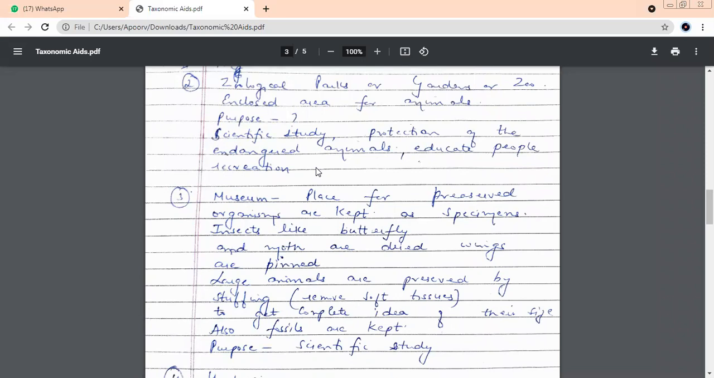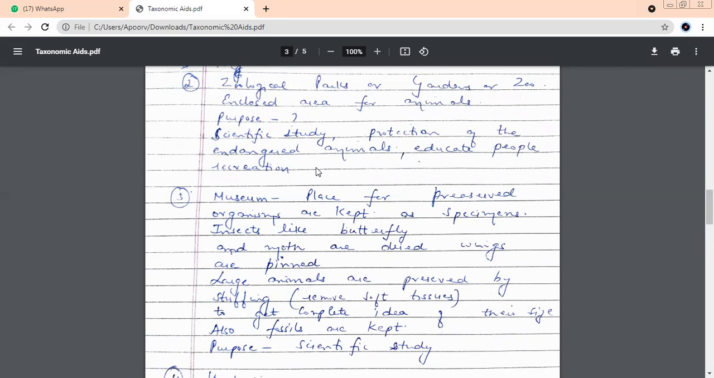Second taxonomic aid that we're going to study is the zoological parks. What is a zoological park? Simple, what you call a zoo in common language. What do you commonly call it? A zoo. Yes, you must have all visited, I'm sure. It is an enclosed area for animals. But what is the purpose of having these zoological parks?